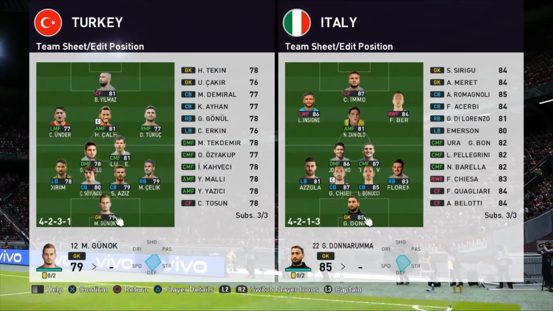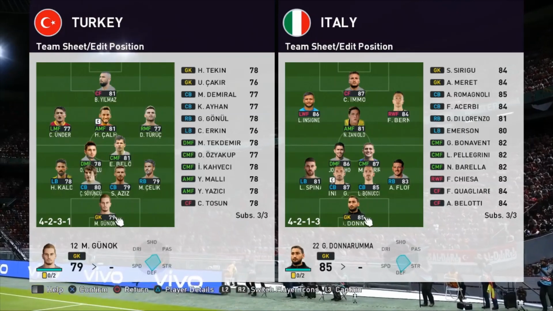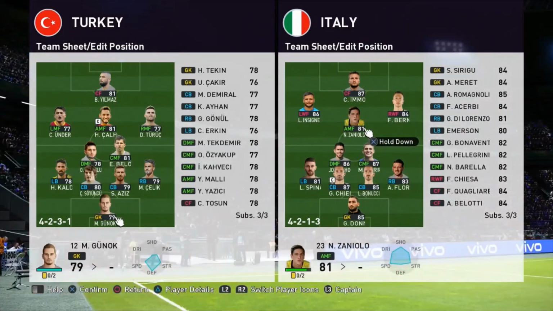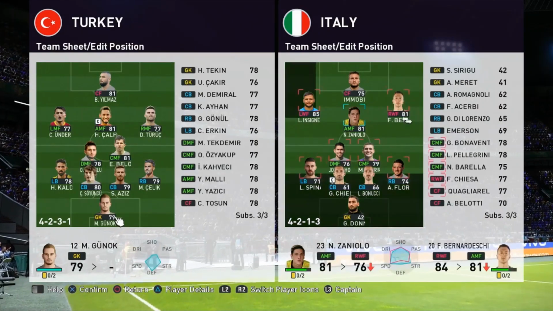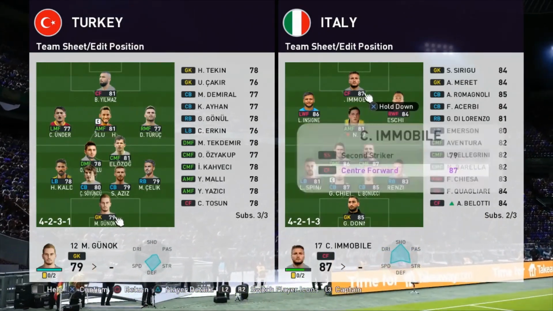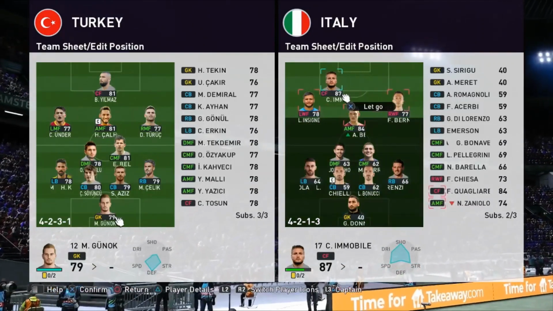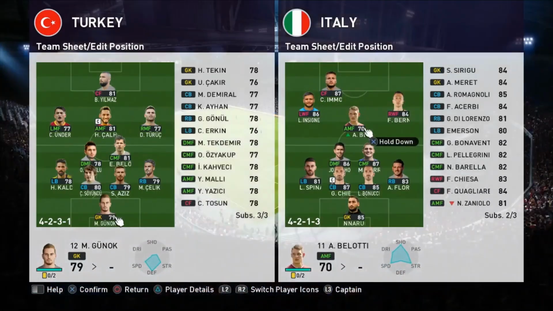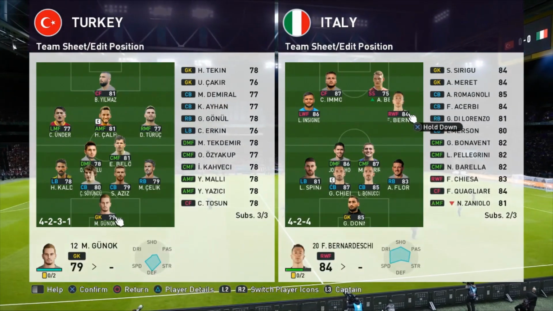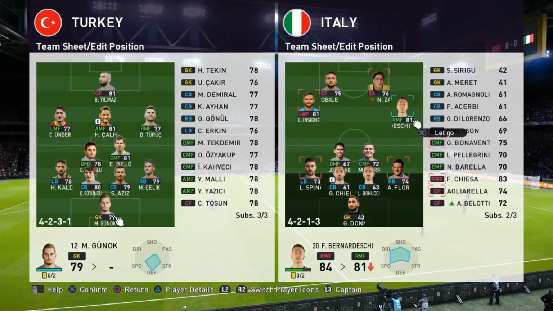Real-time fixtures we're going for here. So Danny Motion is calling for a change. He wants a 4-4-2. Zaniolo off for Belotti with the two up top. So we're going to make that change now. He's going a little bit more attacking in this match, so I'll move Immobile kind of to the left side here, and we'll move Zaniolo there. Do you want me to maybe move these down a little bit, or do you kind of want to have it...